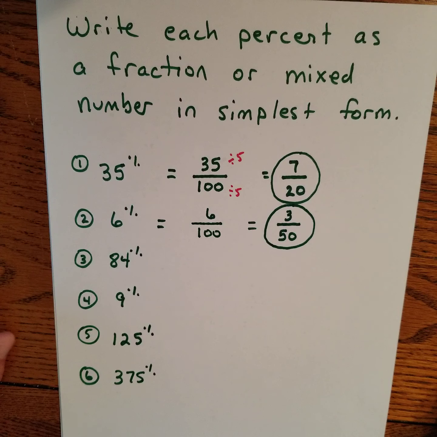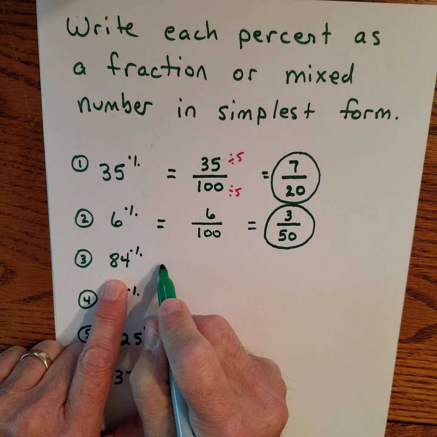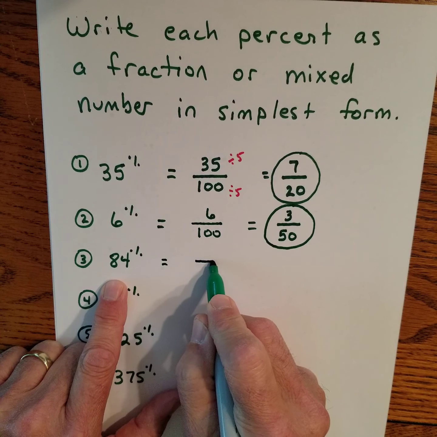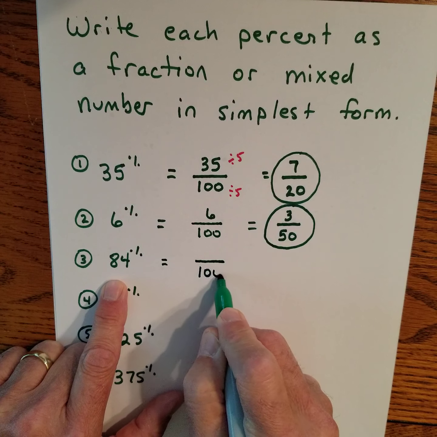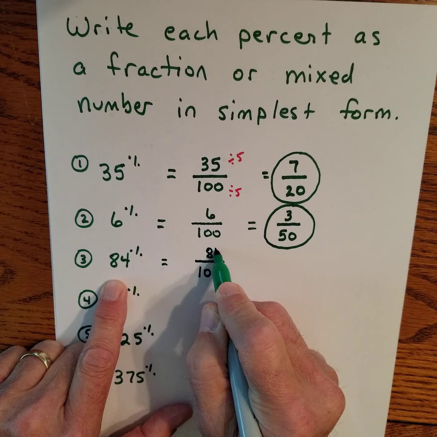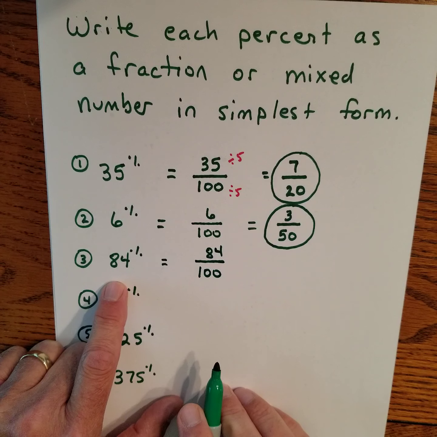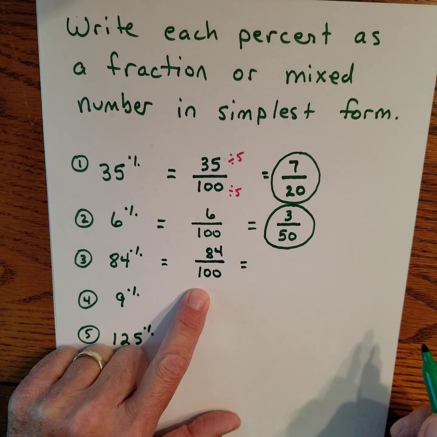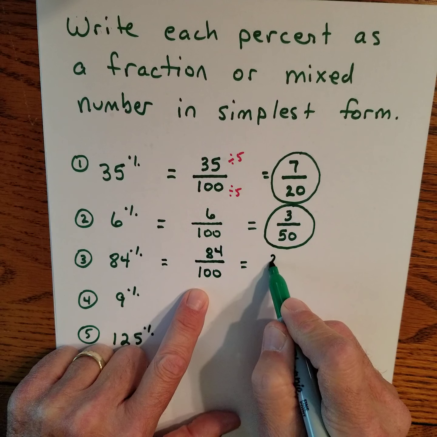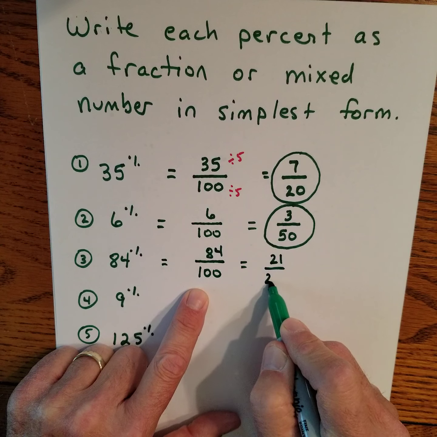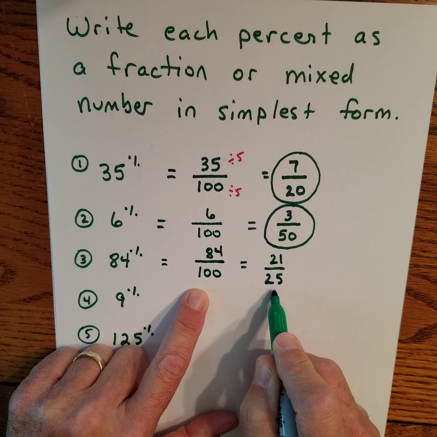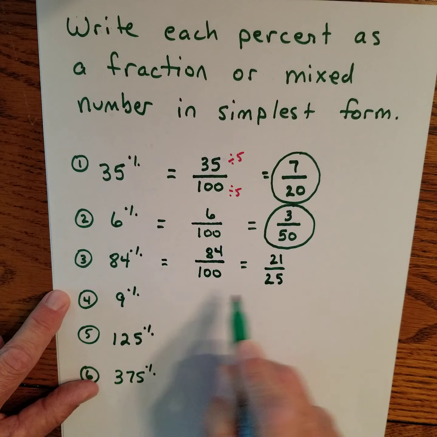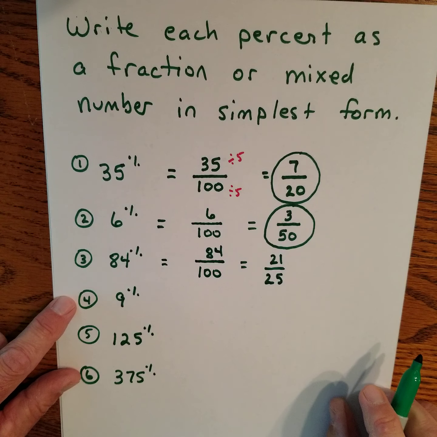Now 84%, that's pretty strong. Out of 100 free throws, you make 84, always out of 100. 84 and 100 are each divisible by 4. Divide by 4, divide by 4. Very good free throw shooter making 21 out of 25, or 84%.